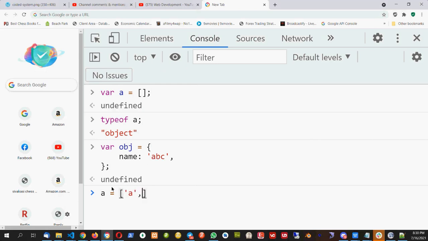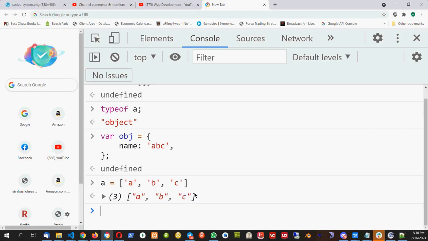For example, if I put A, B, and C, automatically the array will give the 0th position to this value, 1 position to this value, and 2 position to this value. So it is 0, 1, 2, and it will increment 1 by 1.